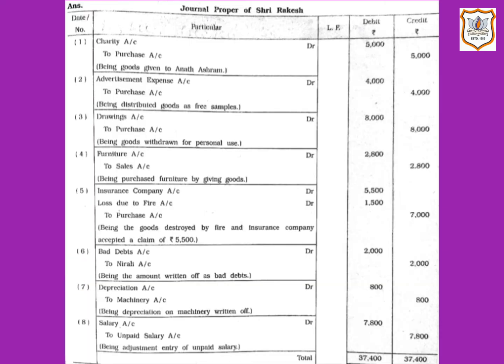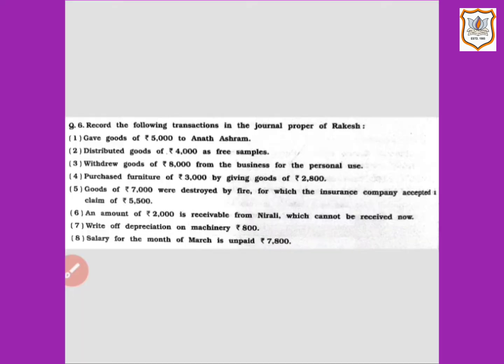So here also again goods are going out of business as this time we are distributing goods as free samples. So here again purchase account will be credited, and as we are distributing goods as free sample, that means we must have done this because of advertisement of goods. So it will be considered as an expense for the business. That's why advertisement expense account will be debited as per the nominal account. Now let us see transaction number 3.